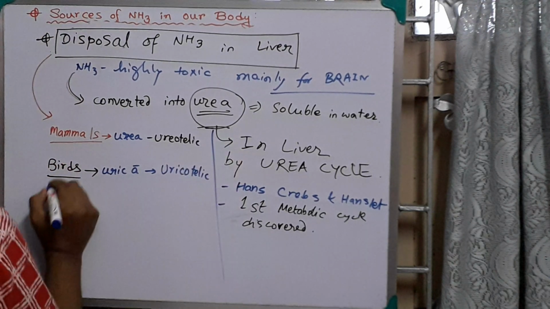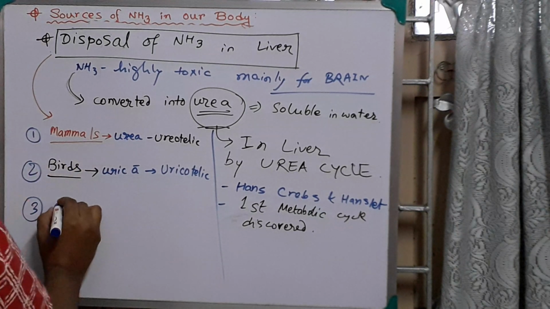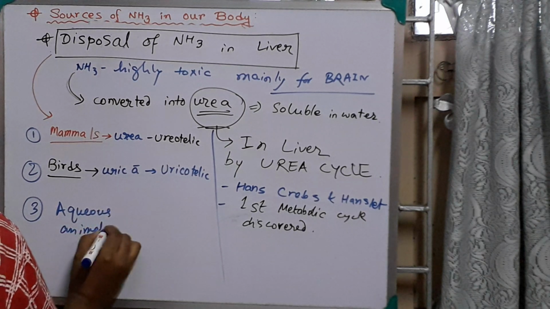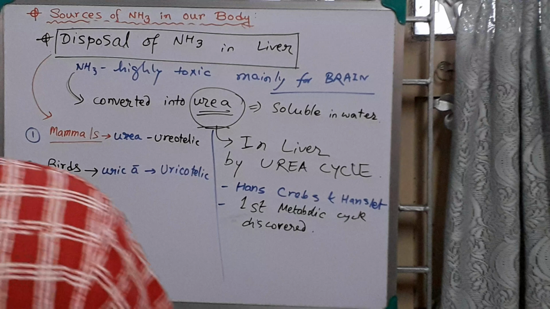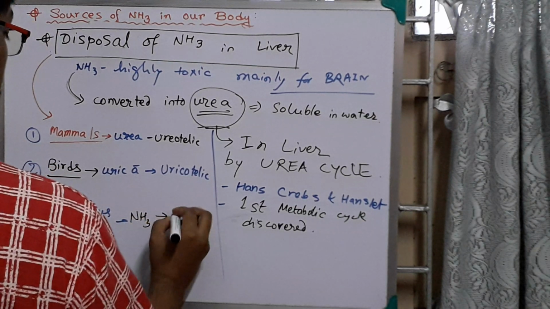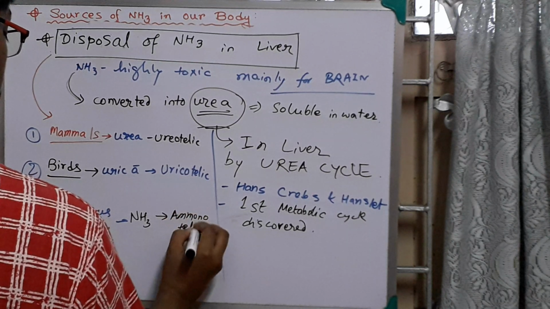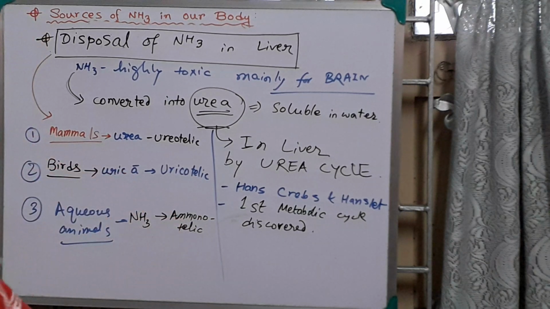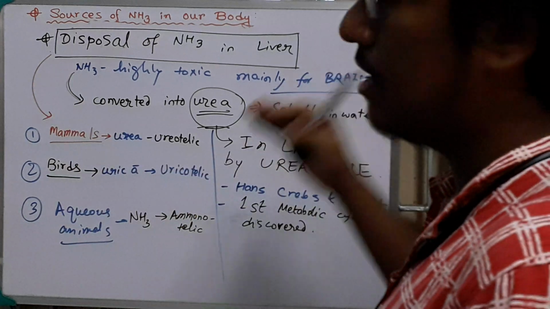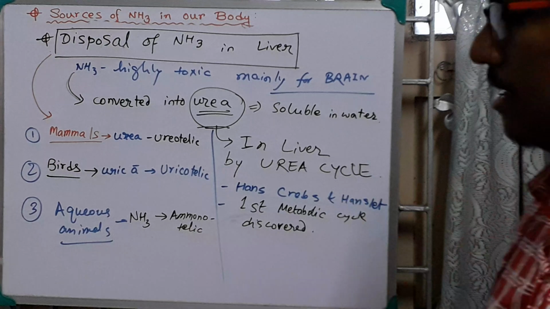And aquatic animals release direct ammonia, so they are ammonotelic. This is our focus of discussion today: mammals release urea as excretory material. So ureotelic, birds uricotelic, aquatic animals ammonotelic.